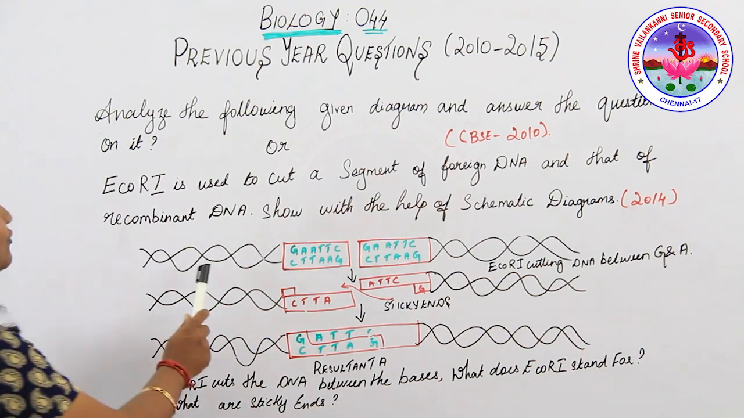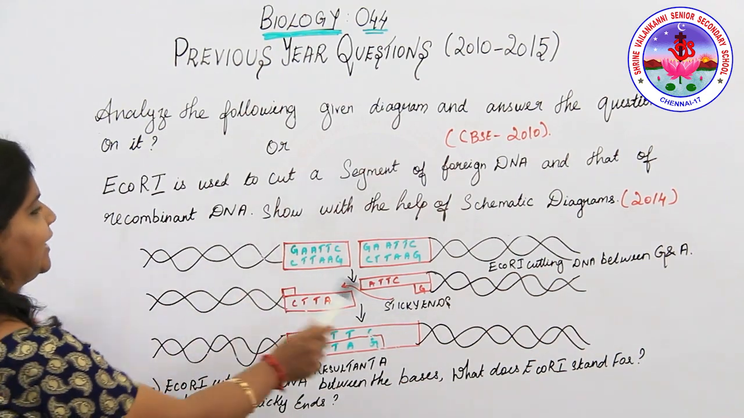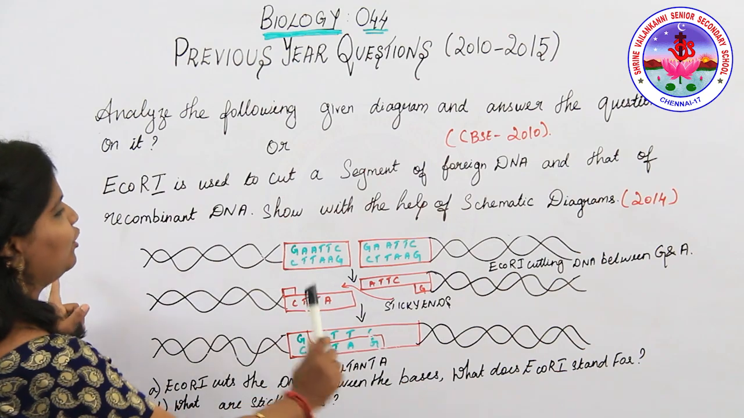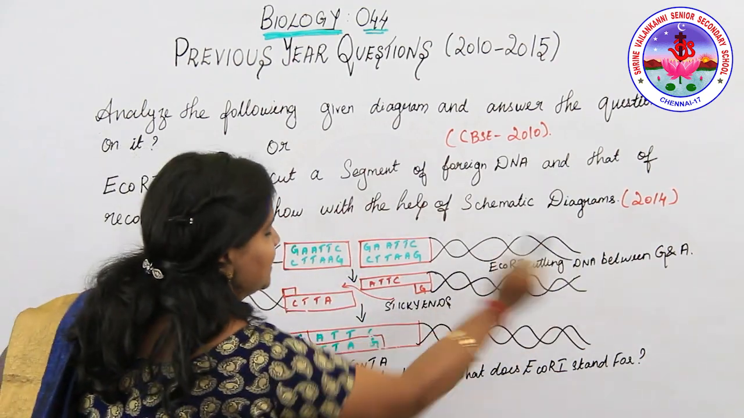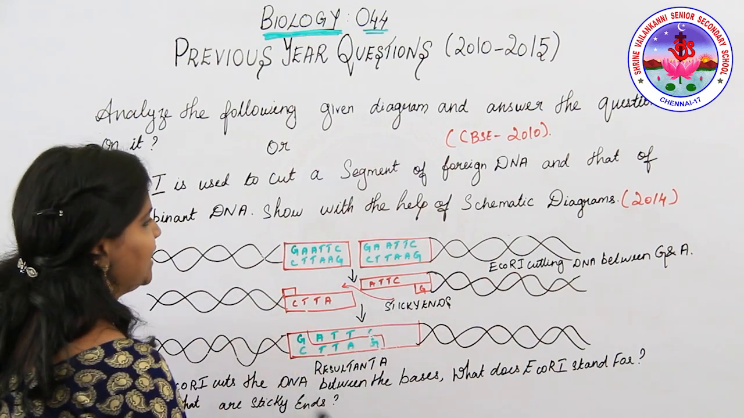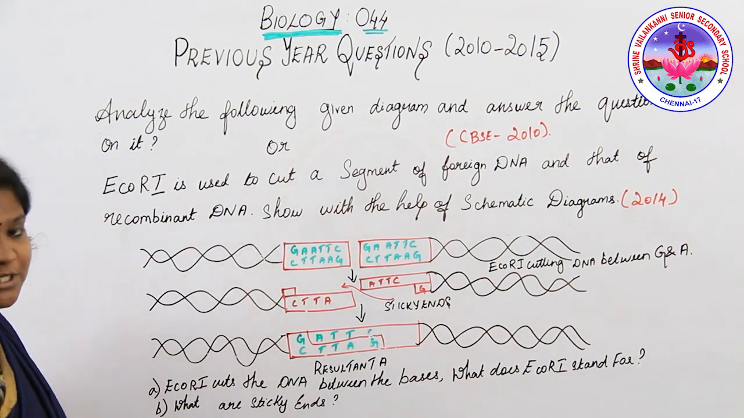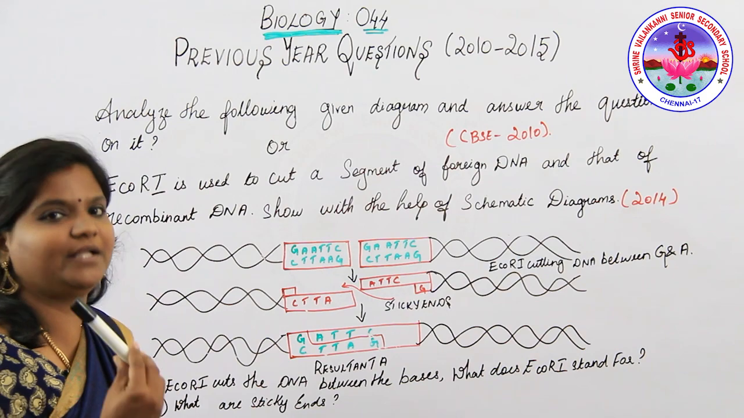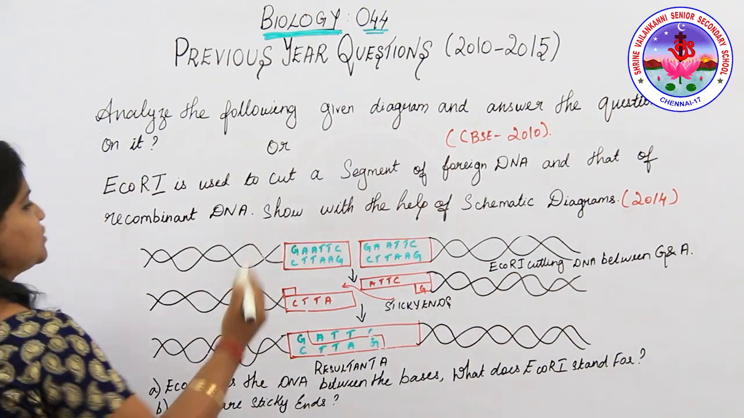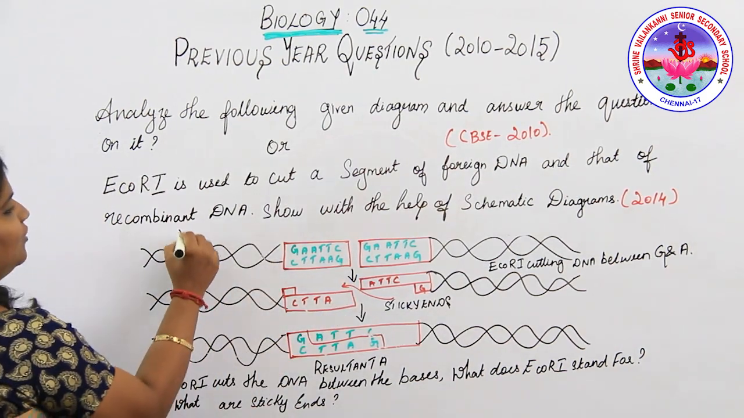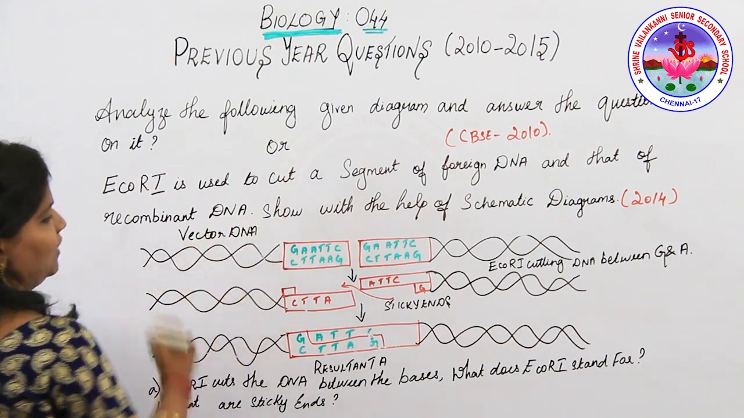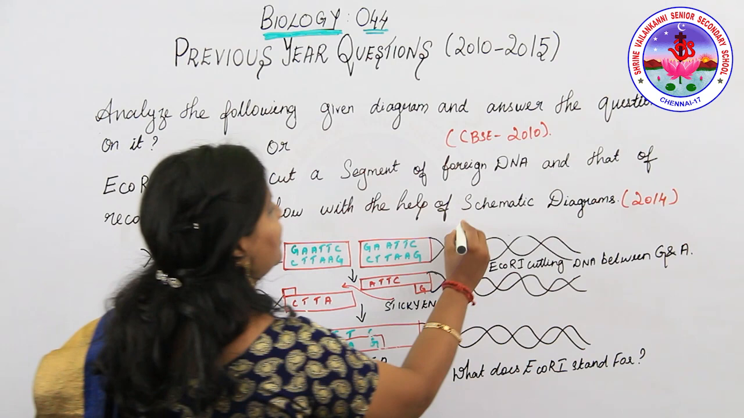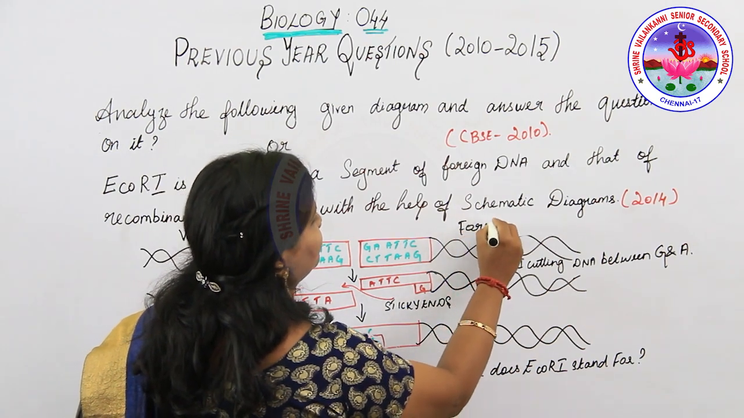Now first analyze this diagram. In this diagram there is a combination of two DNA, this DNA and another DNA. The process involved here is recombinant DNA. This set of DNA is called vector DNA, and this set of DNA is called foreign DNA.